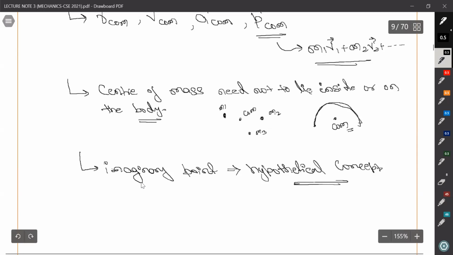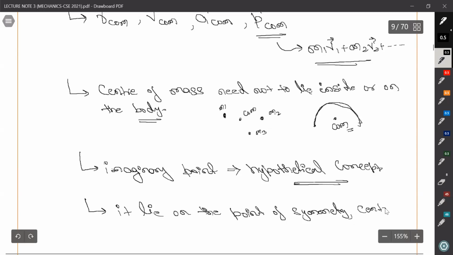Okay. Also, it lies on the point of symmetry. Also, if you can find the center of symmetry, then it will lie there also. And geometrical center.